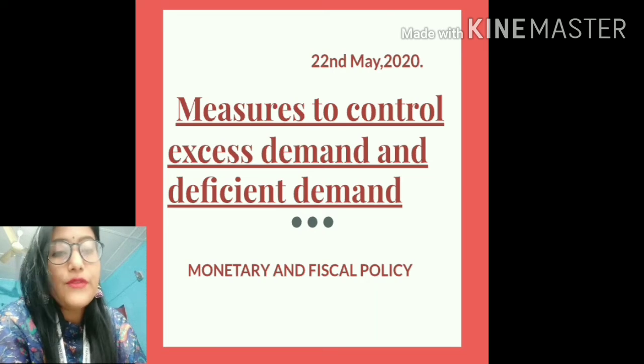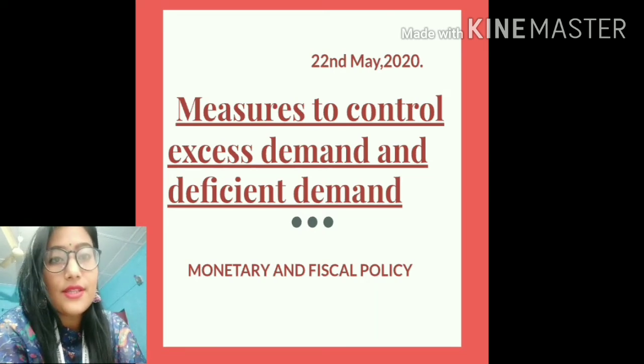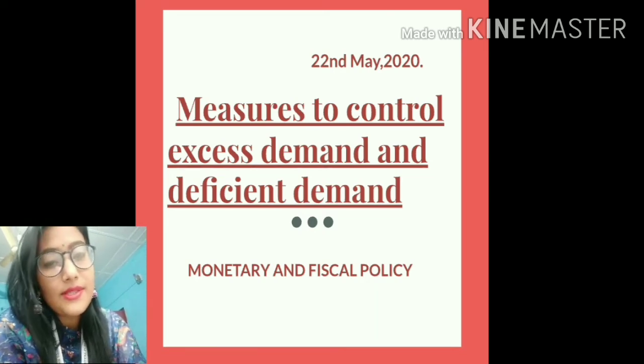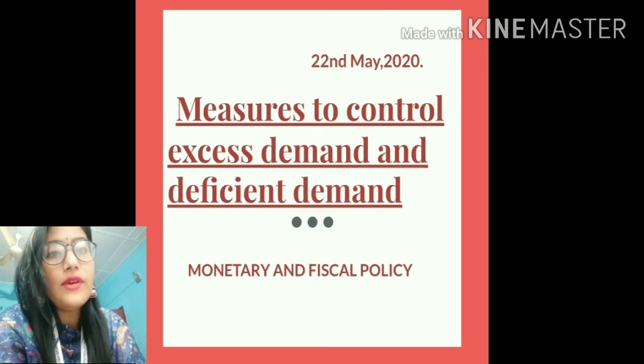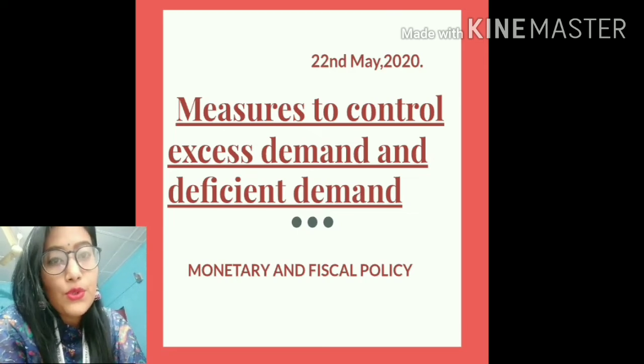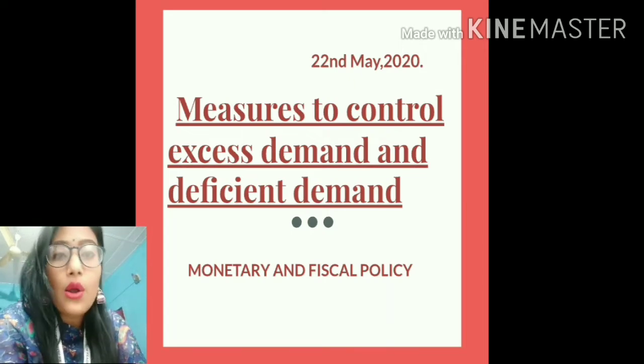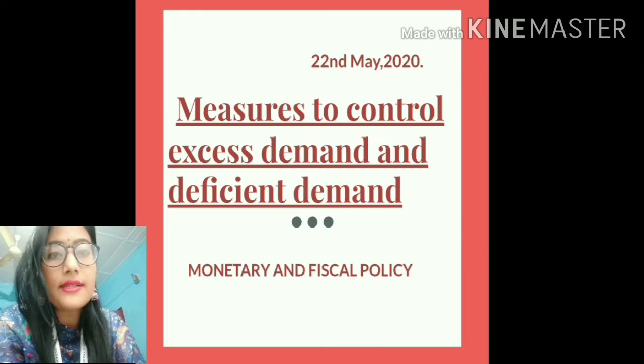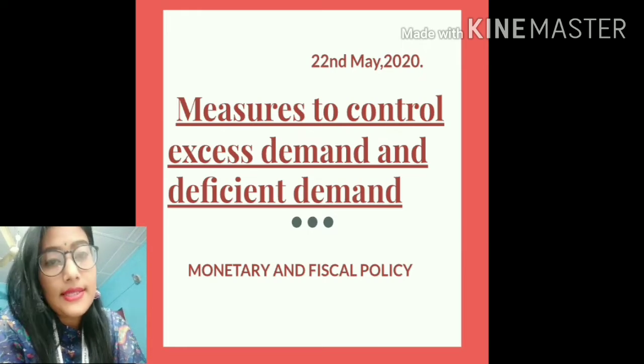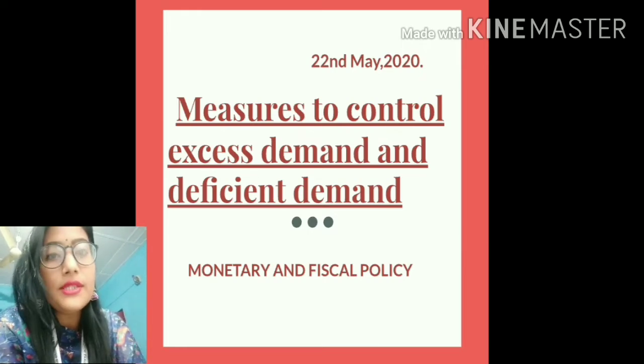So students, if you all remember, in our last class we studied the causes and the consequences of excess demand. So by now we have already equipped ourselves with the knowledge of excess demand and deficient demand, along with the causes and consequences of both excess demand and deficient demand.